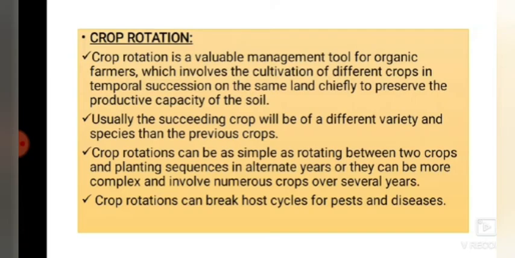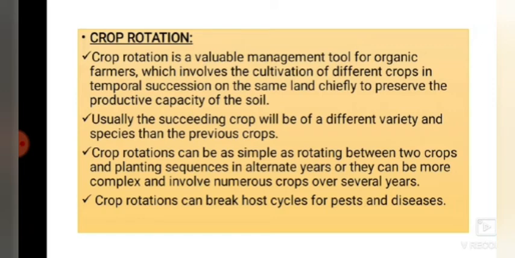Suppose in the first season you have sown a rice crop; in the second season you can grow any leguminous crop, because nitrogen is required by the rice crop in huge quantity, so the nitrogen content will be reduced for the next season's crop. By growing leguminous crops in the next season, that will fix nitrogen in the soil, and in the third season you can sow the rice crop again, so it will be balanced and also help increase the productive capacity of the soil.